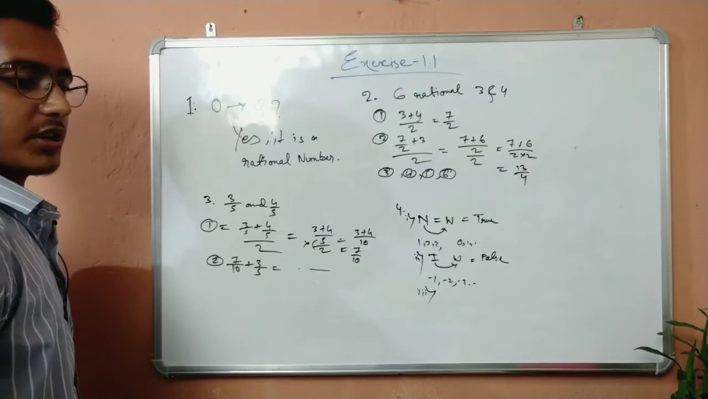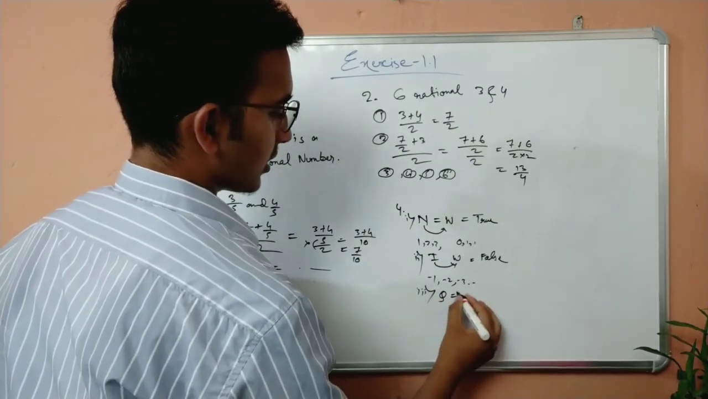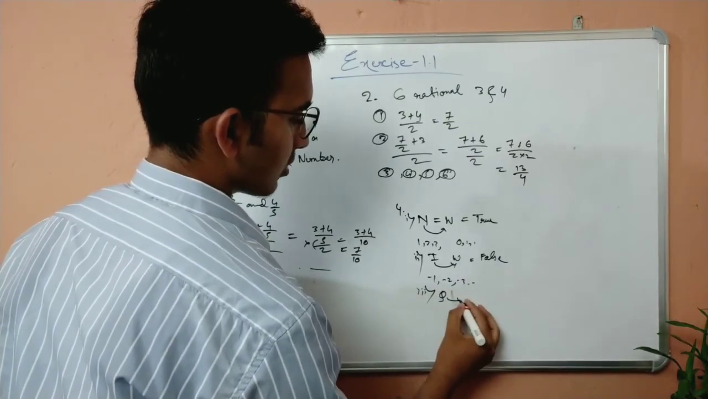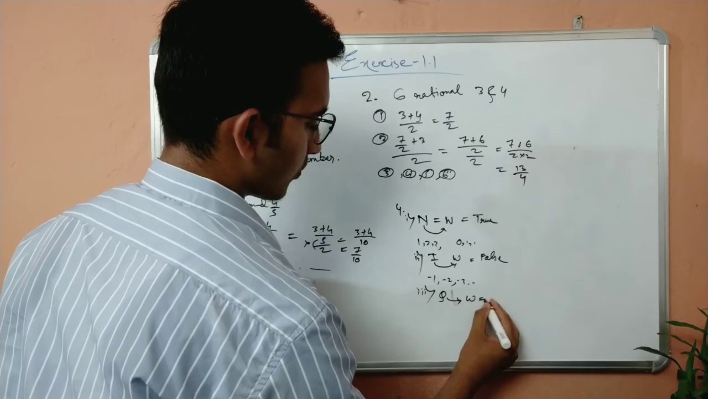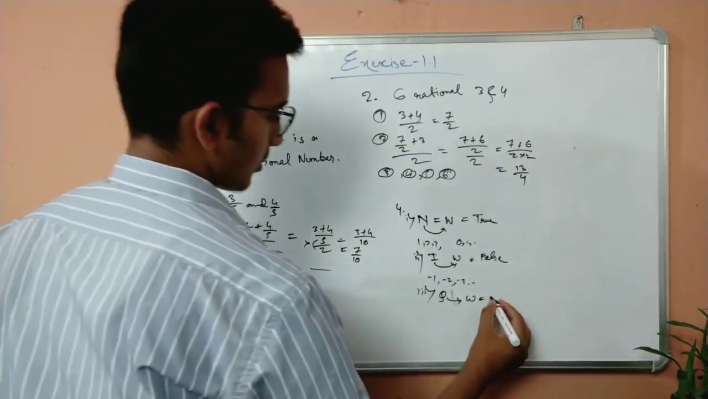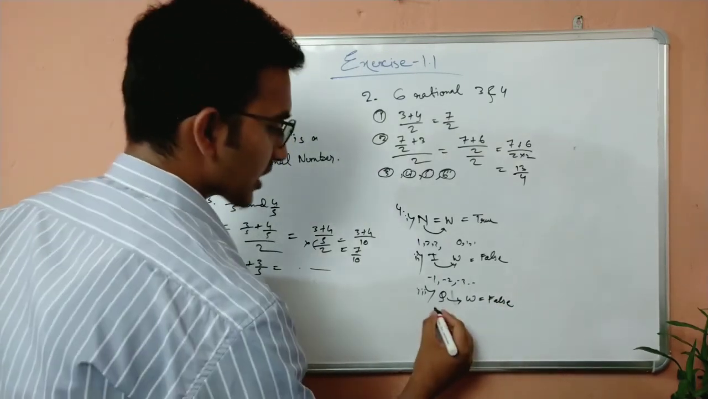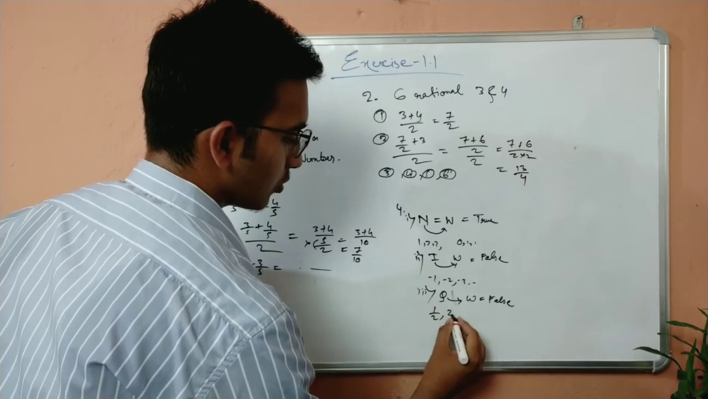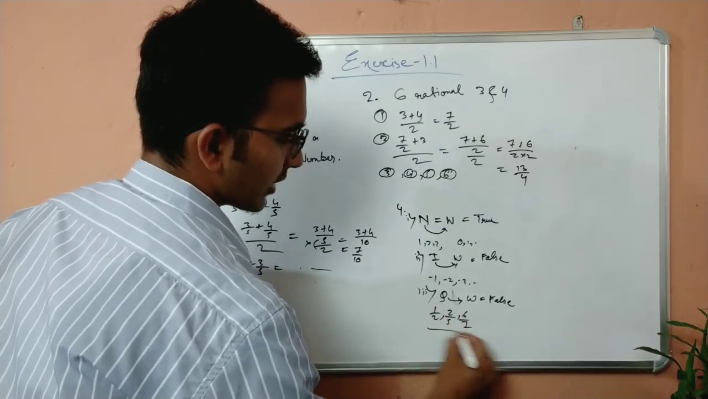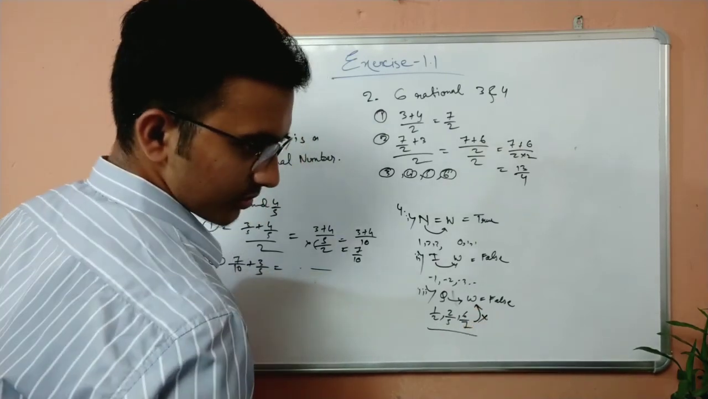Third, every rational number is a whole number. It says every rational number is a whole number. Is it true? It's false. Why false? Because rational numbers contain 1 by 2, 2 by 5, 6 by 7, whereas in whole numbers we do not get fractions. Whole numbers do not have fractions.